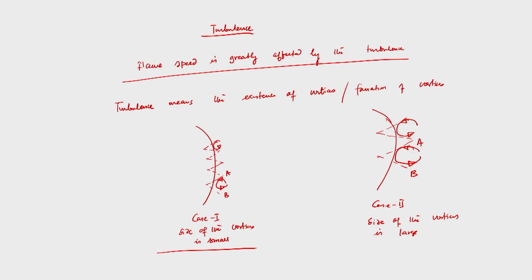At point A, if we consider both cases, case 1 and case 2, we have considered the counterclockwise rotation of the vortex. So, at point A the momentum will transform from outside to inside, from outward to inward. That means the vortex will try to take the flame to the inner side.